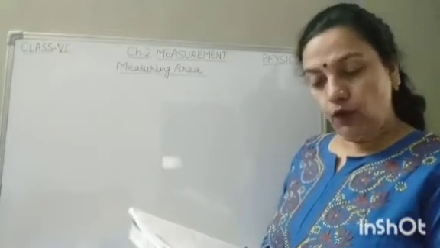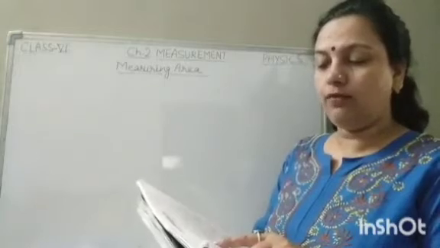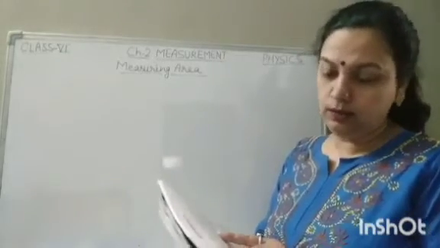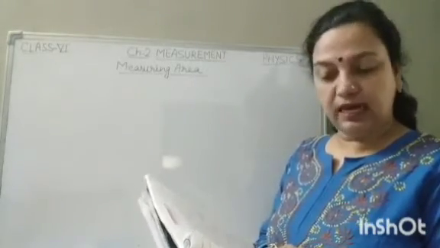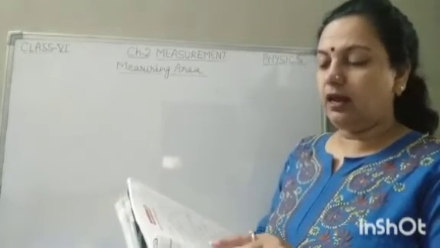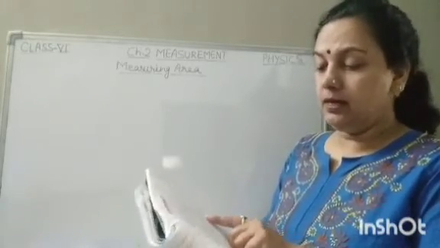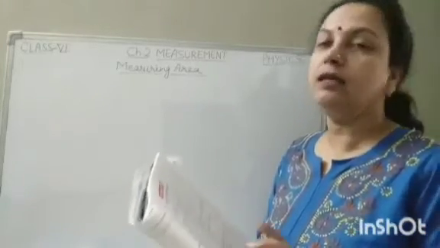Now question 4 is, the reference standard used for the measurement of a physical quantity is called. Here 4 options are given: standard quantity, dimension, option C constant, and option D unit. Here unit will be the correct answer, so option D is the correct answer.